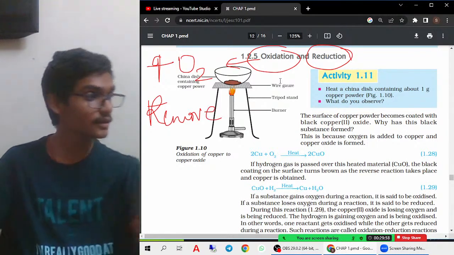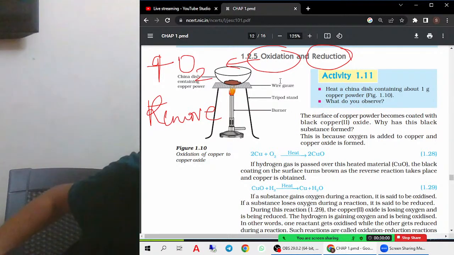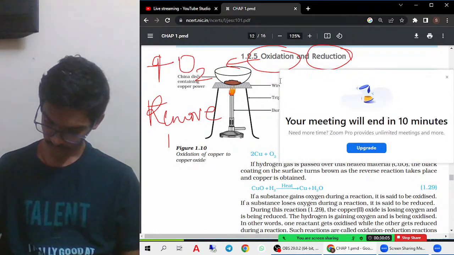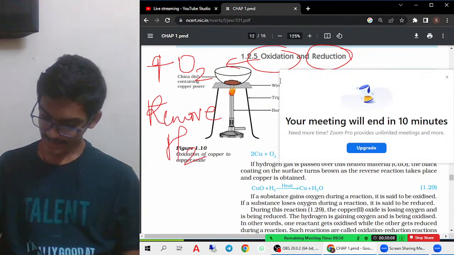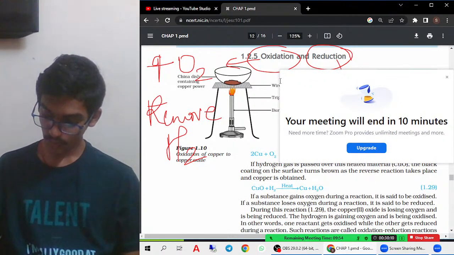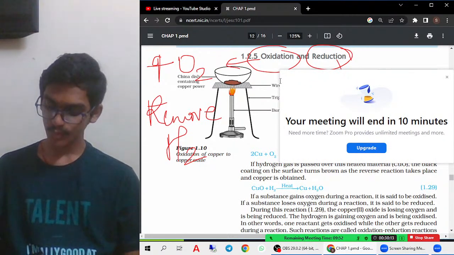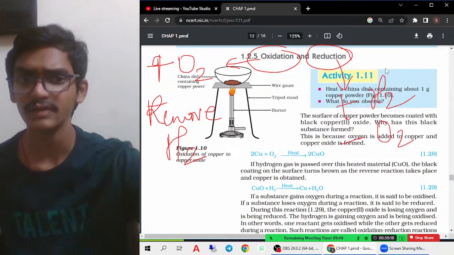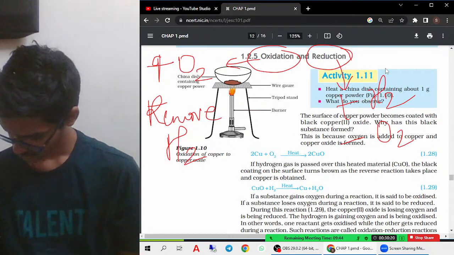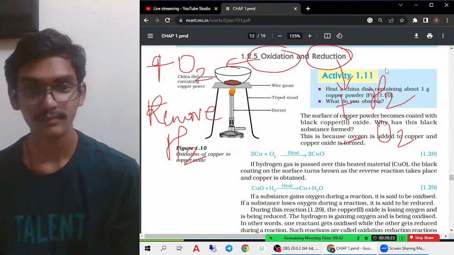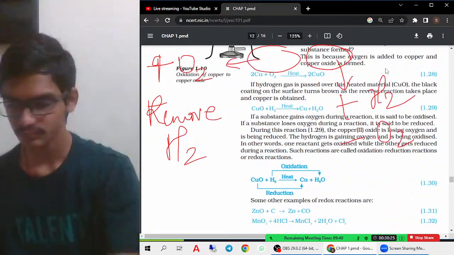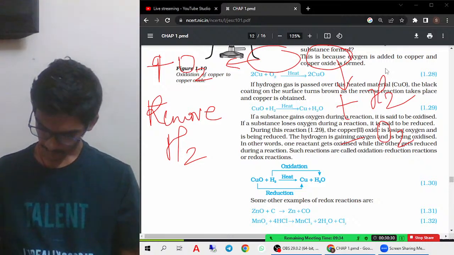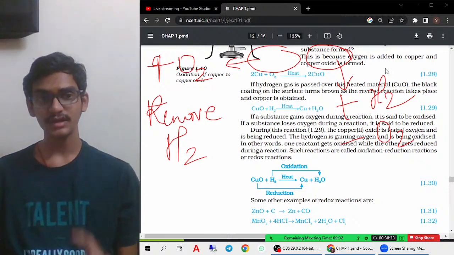So we are mainly going to add oxygen and remove hydrogen. And in reduction reactions, we are going to add hydrogen and remove oxygen. That is a very important thing. We have 10 minutes to quickly complete this one. This is very, very important.